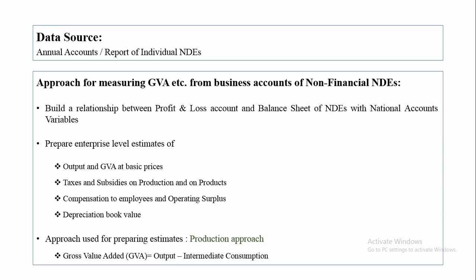Now, if we are talking about the approach for measuring GVA and other national account estimates from business accounts of non-financial, non-departmental enterprises, then here we are using the production approach and computing the estimate of each enterprise. Like for GVA, we are using the formula output minus intermediate consumption. The annual account of NDE is the main source of data for drawing up the national accounts.